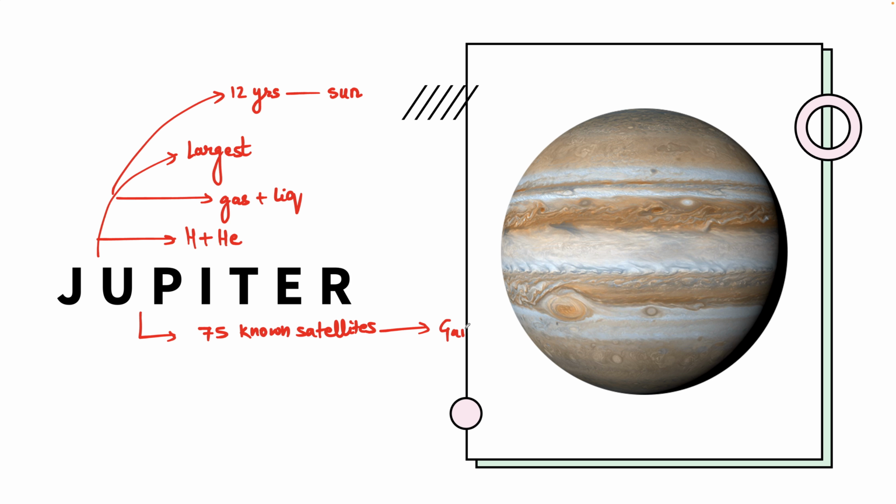Among them, there are a few that you must remember. One of them is Ganymede. You can pronounce it like that. And this is the largest satellite of Jupiter. Other important satellites include Europa, which is very, very famous. And Jupiter has rings around it.